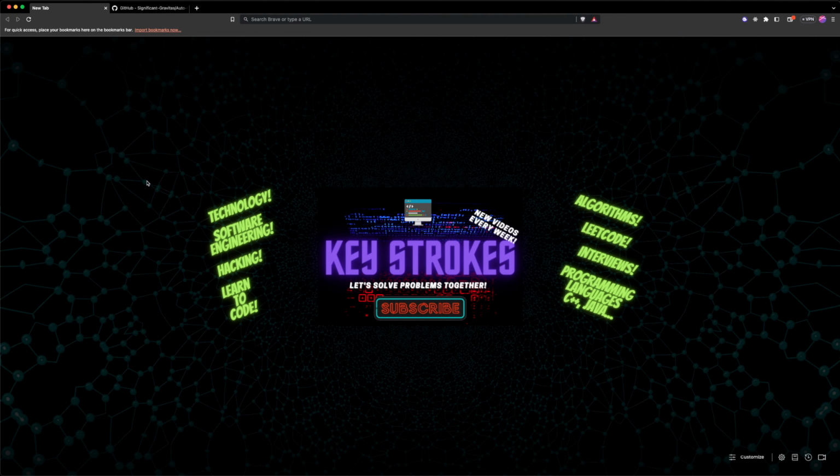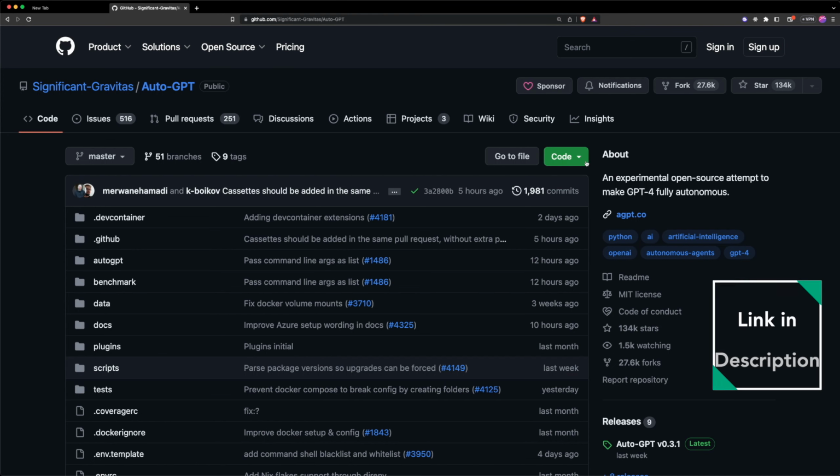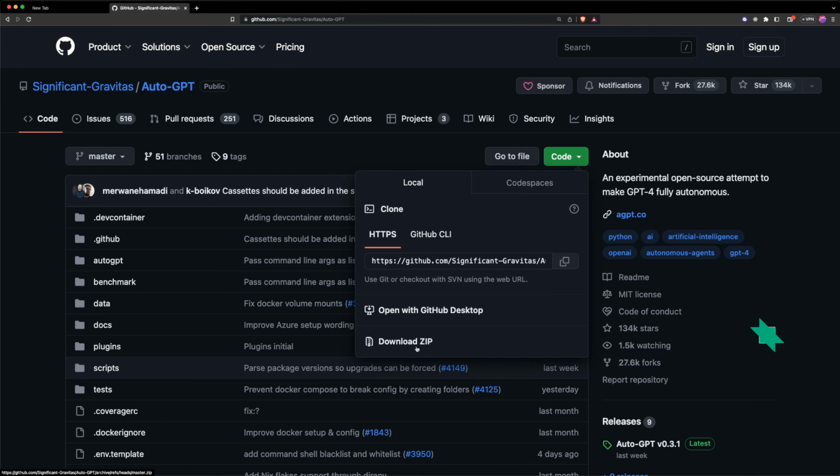Okay, so let's go to the AutoGPT repository on GitHub. I have it right here. Now here, you can either directly download the zip or you can clone the repository. I'm going to clone it, so I'm going to use this URL, but please feel free to download the zip. It will be the same thing.